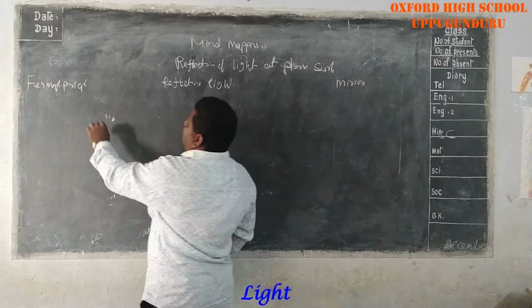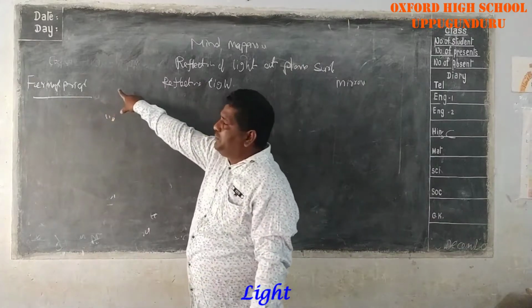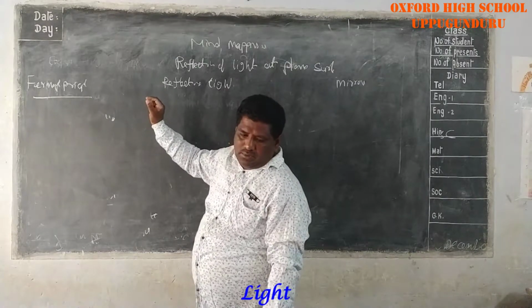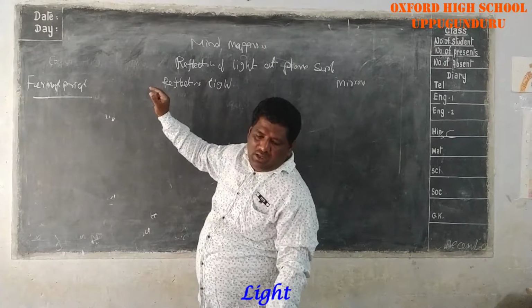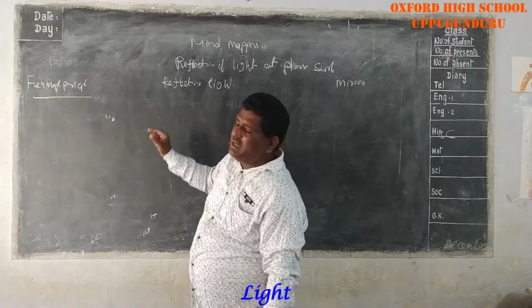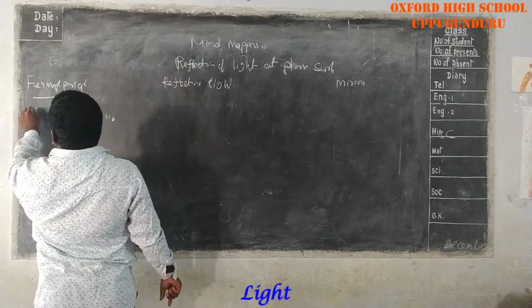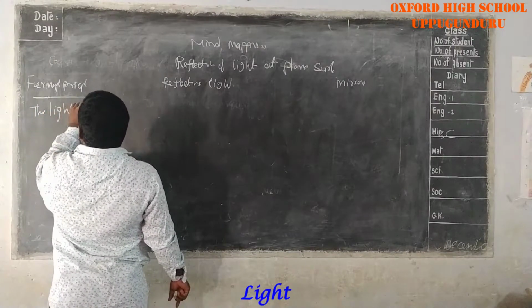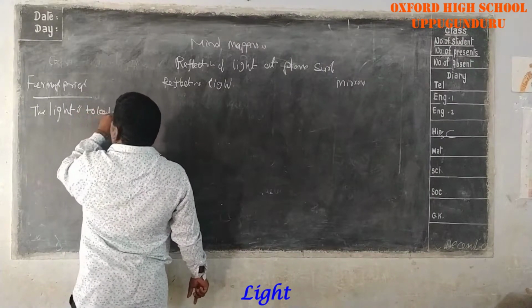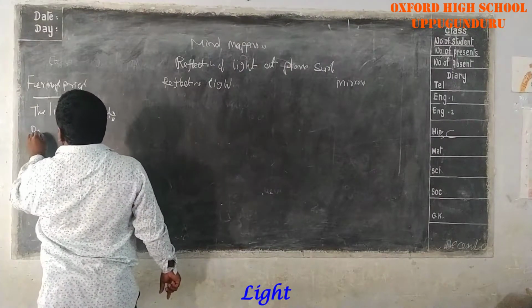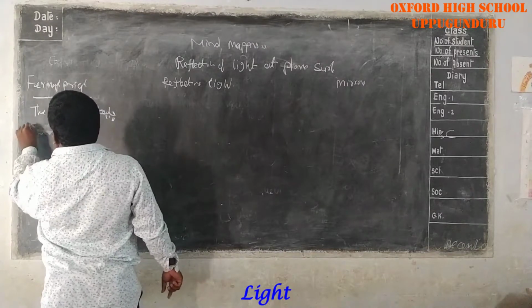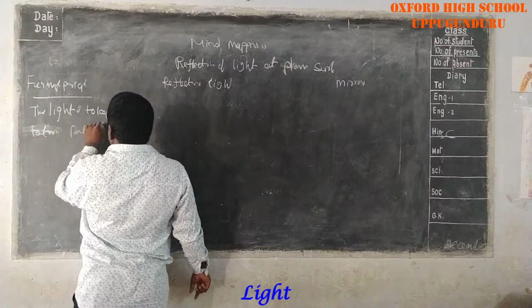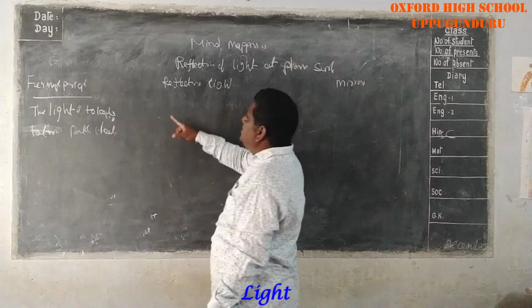What is the definition of Fermat's principle? Light chooses the path which takes the least time. That is called Fermat's principle.